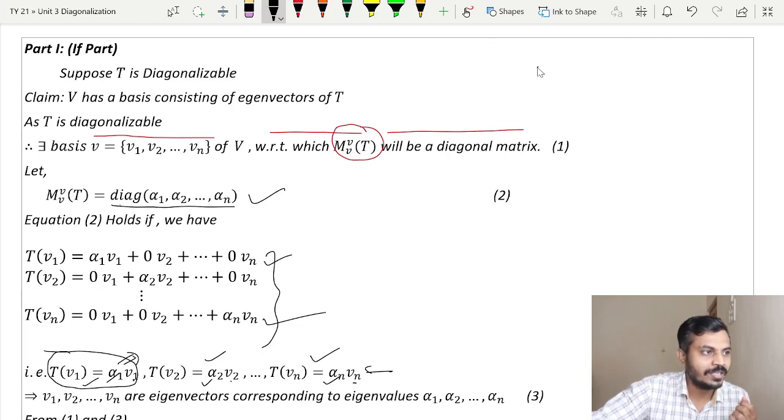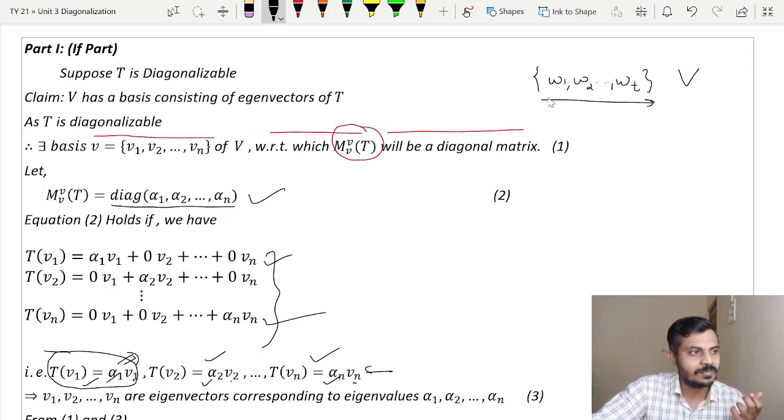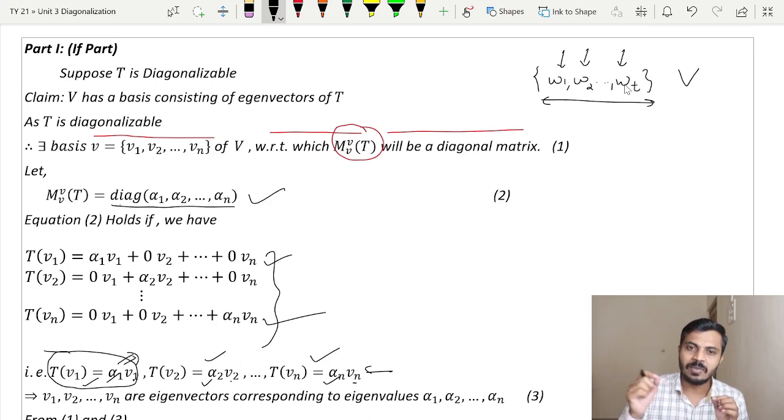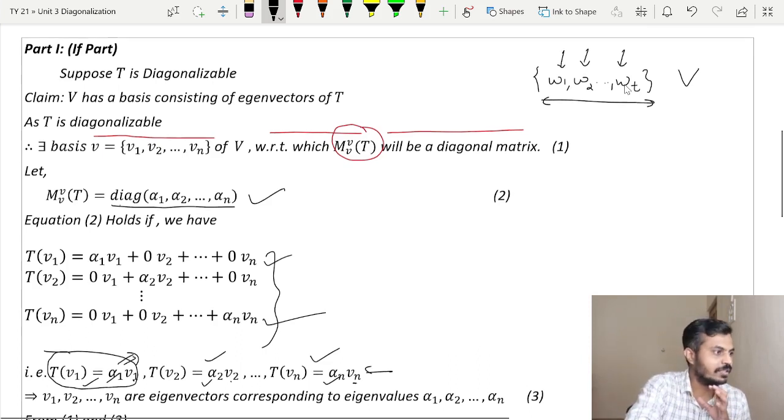What is the meaning of that? The meaning is V had some basis, let us say W. So V has some basis and all the elements in that basis are nothing but what? The eigenvectors. So have we found such a basis of vector space V where each element of that basis is an eigenvector? Absolutely, we have done.